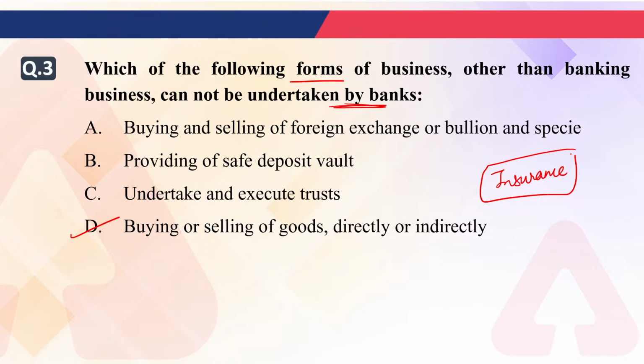So those products which are not of the banking sector, but still banks are providing services on those particular products, now those products are known as? What is insurance for the banking system? Is it a product of the bank? No, it's not a product of the bank. It's a product of IRDA, Insurance Regulatory and Development Authority of India, right?